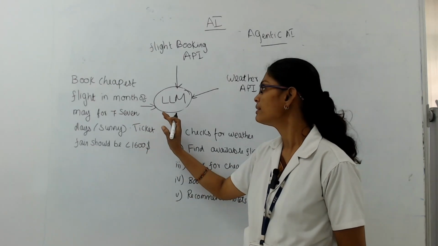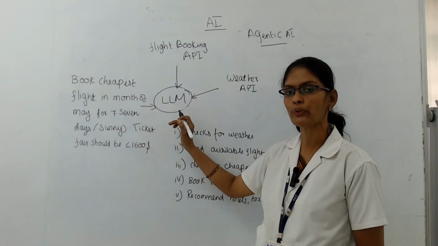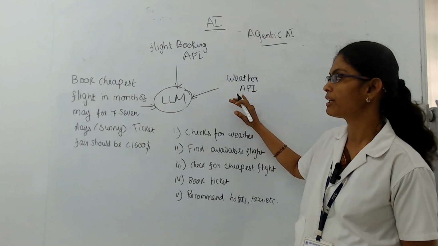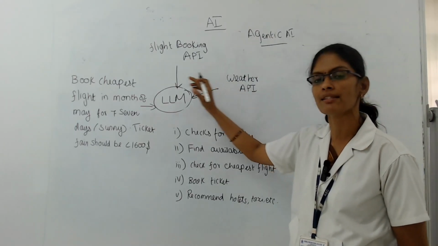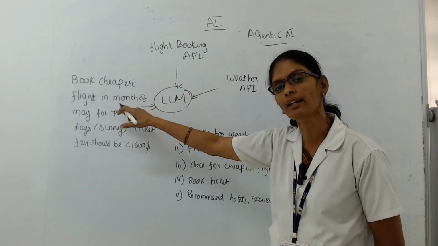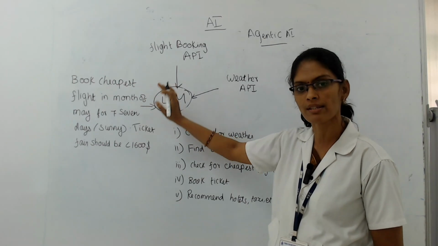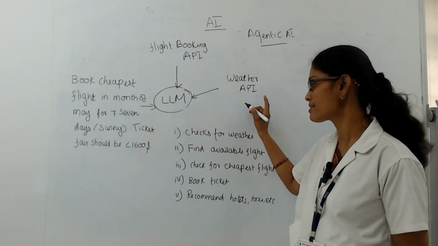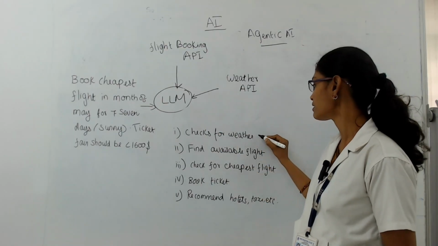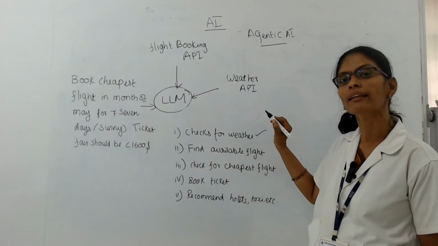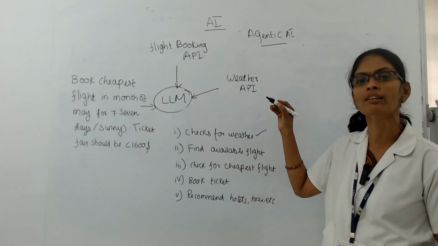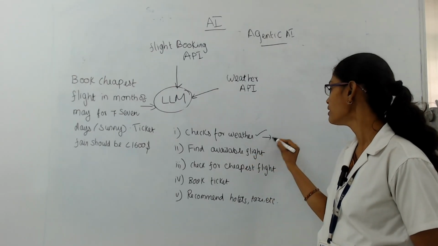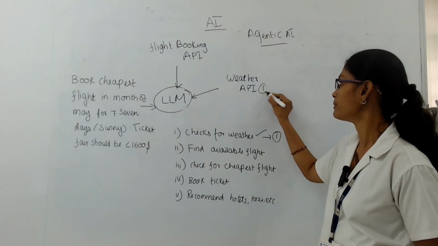So first this LLM will use the weather API. What is the need of the weather API? The weather API has to find the 7 days in the month of May on which all 7 days should be sunny, for which this LLM will be using this weather API. That is the first task. So the first task is to check the weather in the month of May where all the 7 consecutive days should be sunny, for which it is using the weather API.